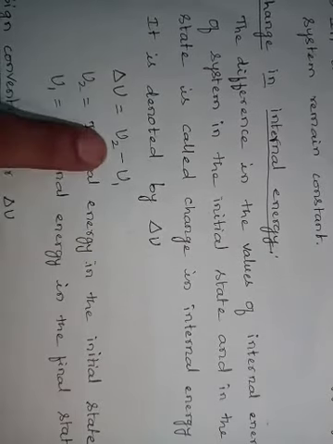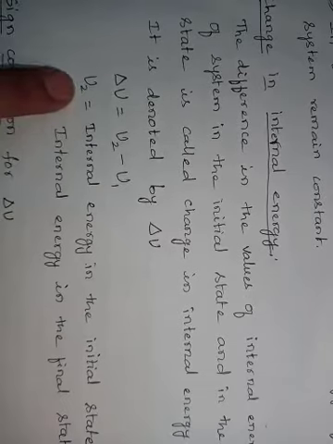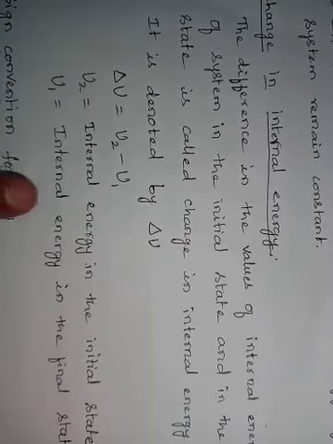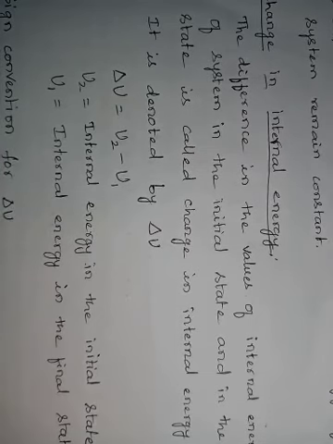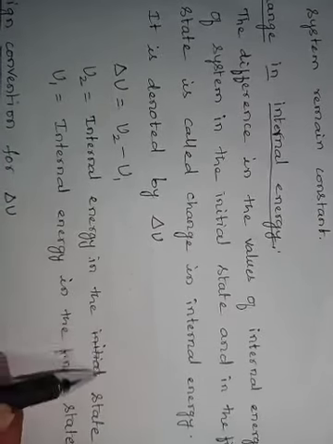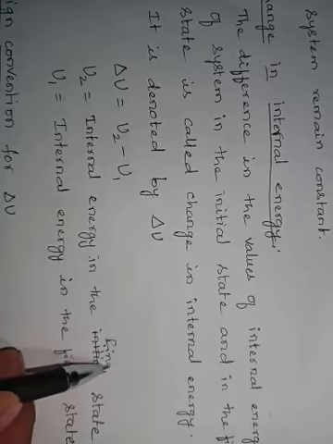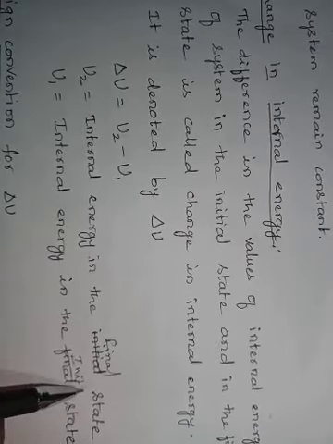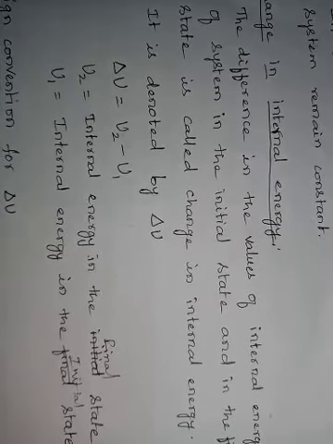Delta U is equal to U2 minus U1, where U2 is internal energy in the final state, and U1 is internal energy in the initial state.